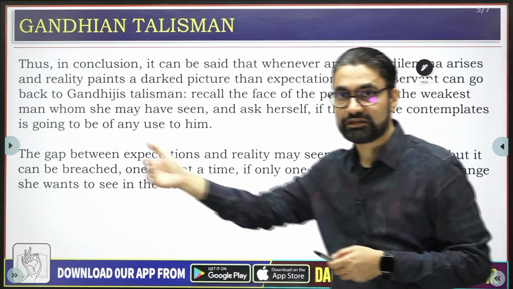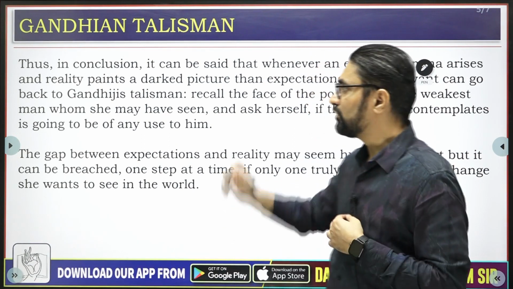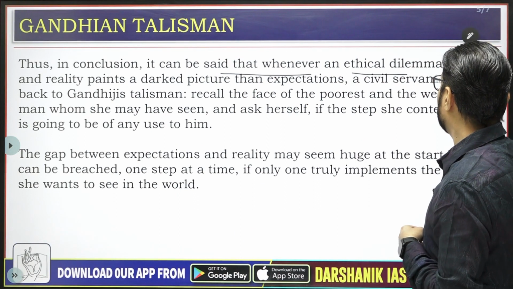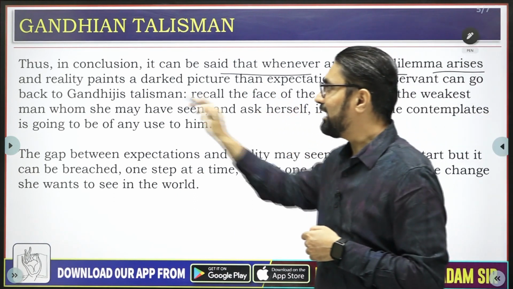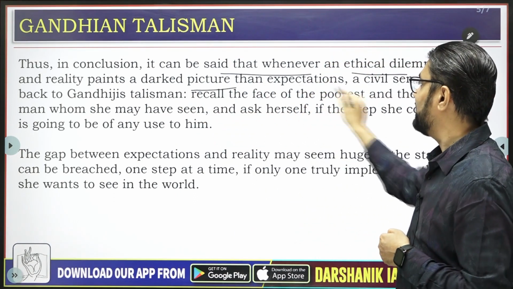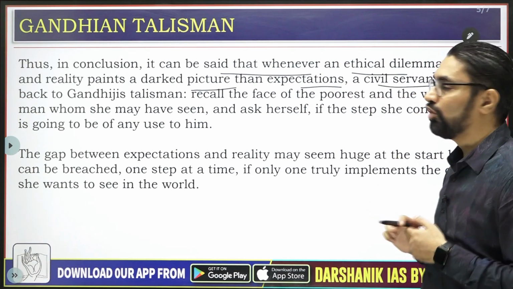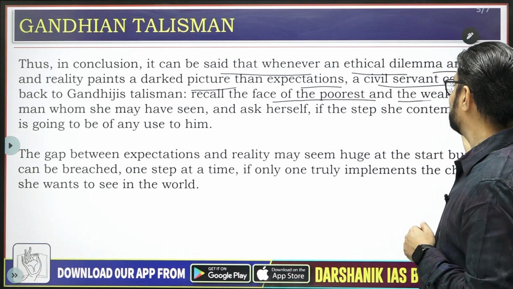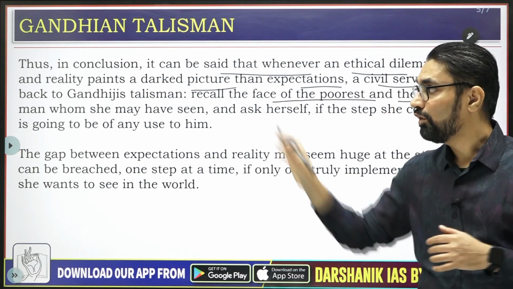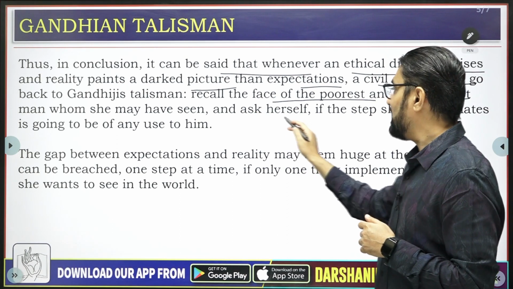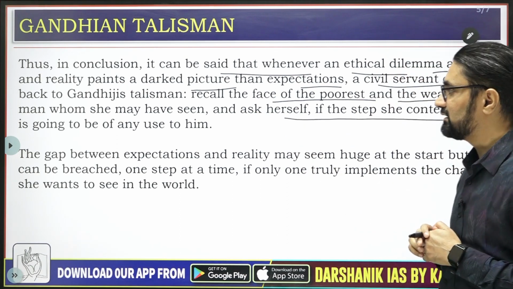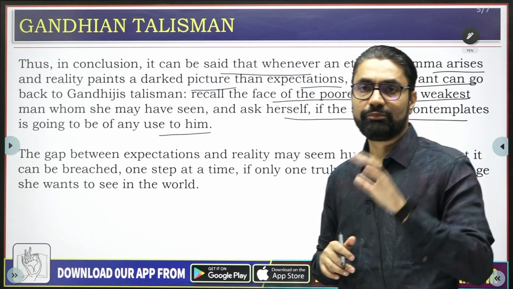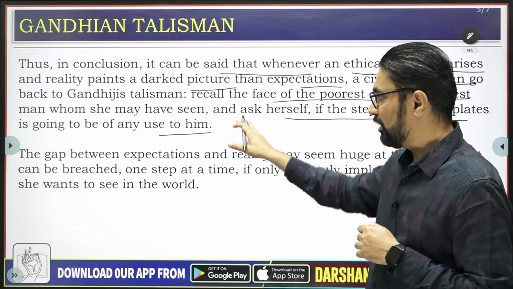Thus, in conclusion, whenever an ethical dilemma arises and reality paints a darker picture than expectation, a civil servant can go back to Gandhi's Talisman, recall the face of the poorest and weakest man she may have seen, and ask herself if the step she contemplates is going to be of any use to him.